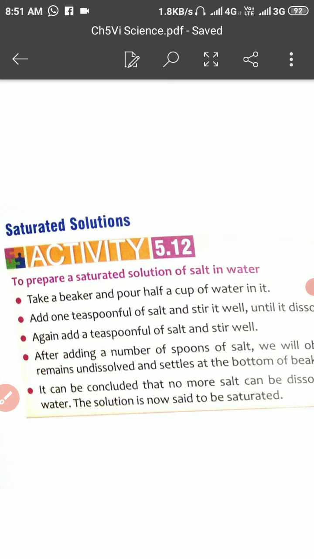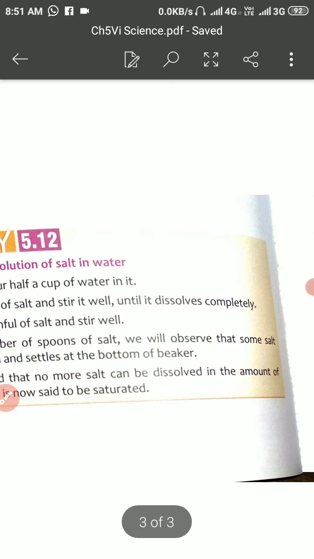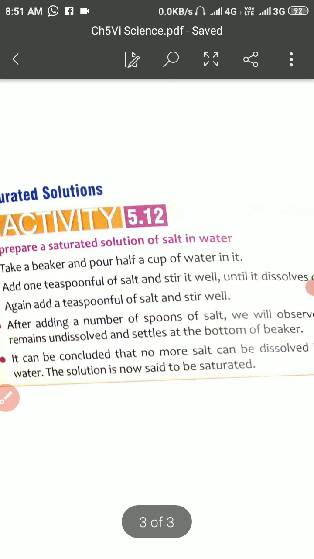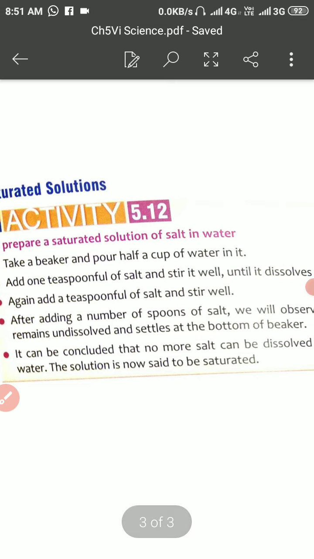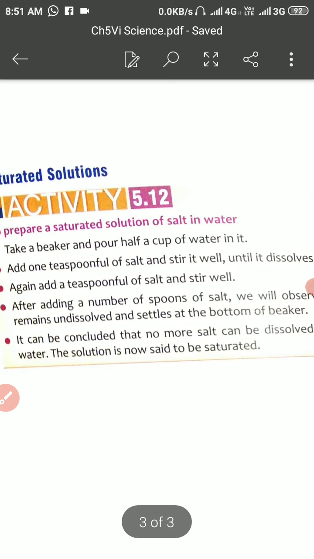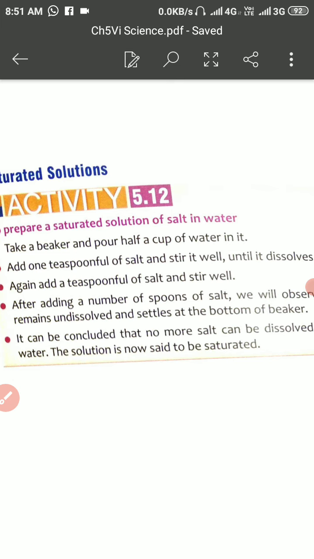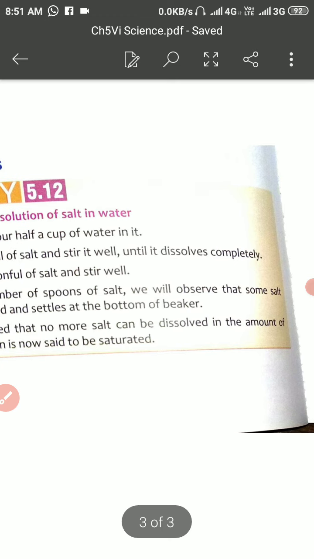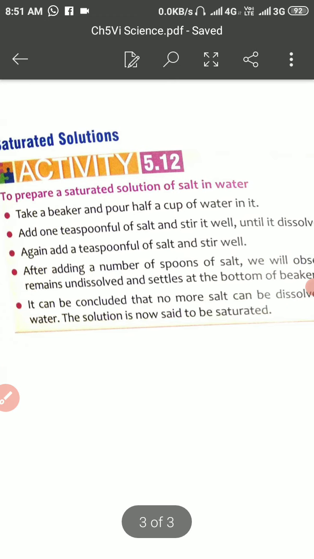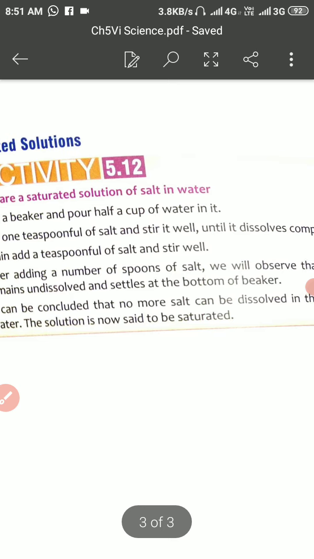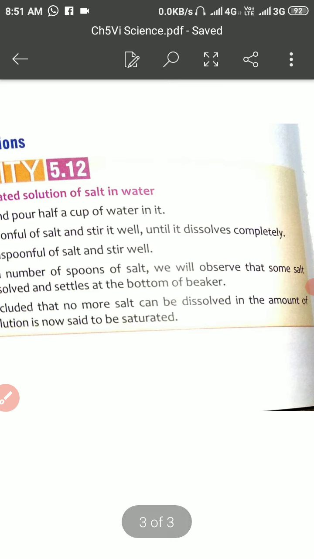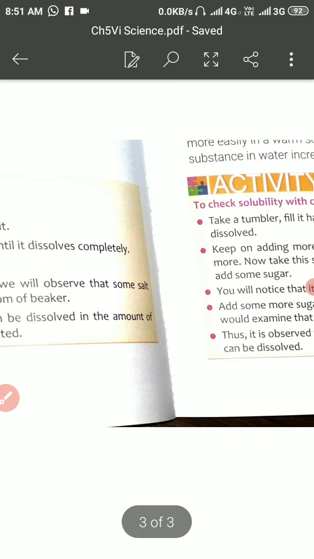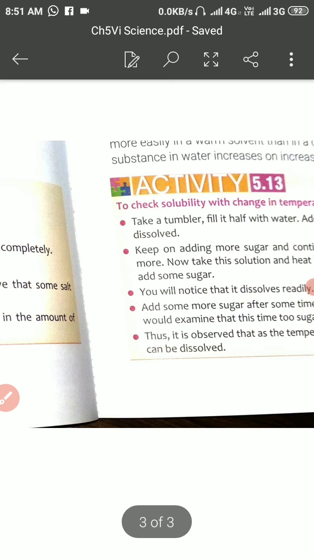After adding a number of spoons of salt you will observe that some salt remains undissolved and settled at the bottom of the beaker. कुछ देर बाद आप ये देखेंगे कि साल्ट के कुछ पार्टिकल्स बॉटम में तली में बैठ जाते हैं. It can be concluded that no more salt can be dissolved in the amount of water. The solution is now said to be saturated. Okay, this activity is able to explain to you about the saturated solution.